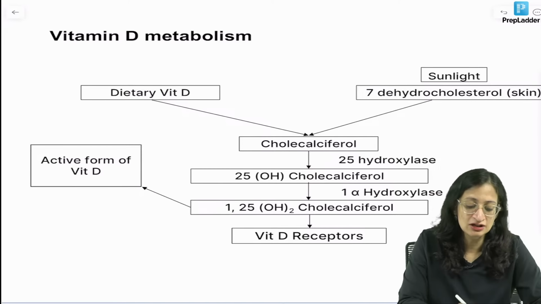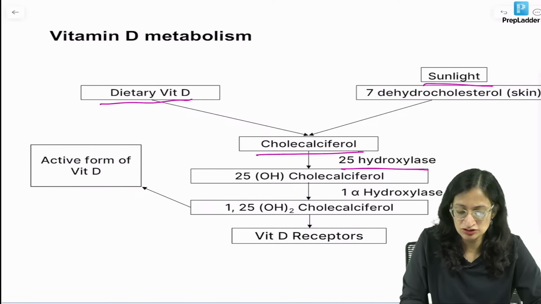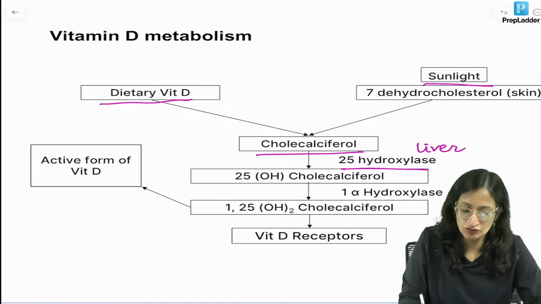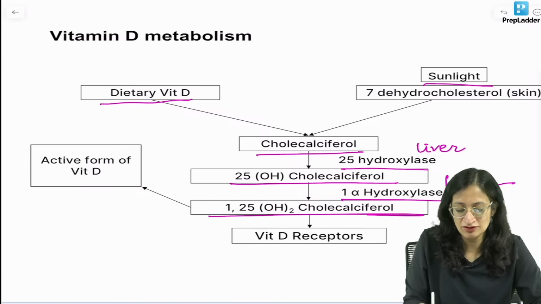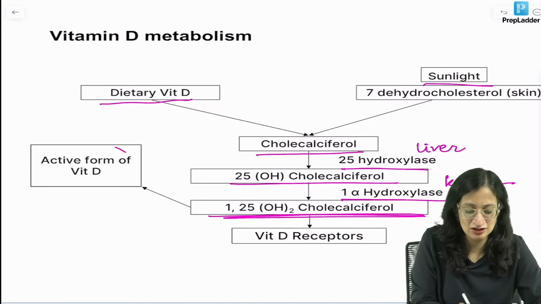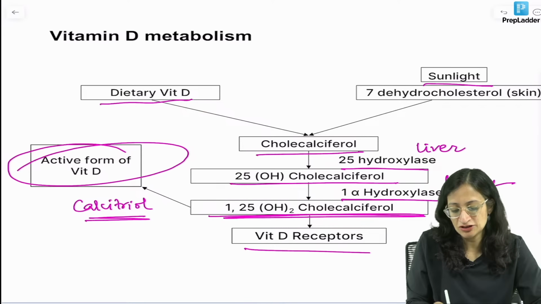So you have the dietary vitamin D or sunlight. So all this is cholecalciferol, which is acted upon in the body by 25-hydroxylase enzyme in the liver to form 25-hydroxycholecalciferol. Then 1-alpha hydroxylase enzyme in the kidney acts upon it to make the 1,25-dihydroxycholecalciferol, which is the active form of vitamin D. It is also called calcitriol, okay, which acts on vitamin D receptors.